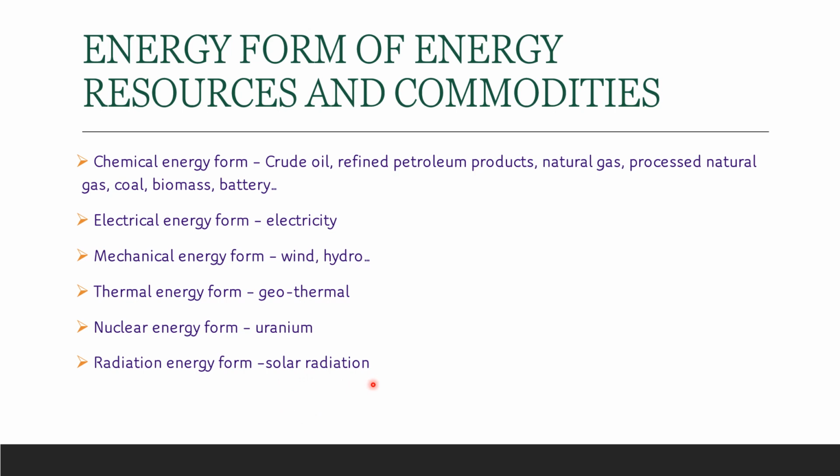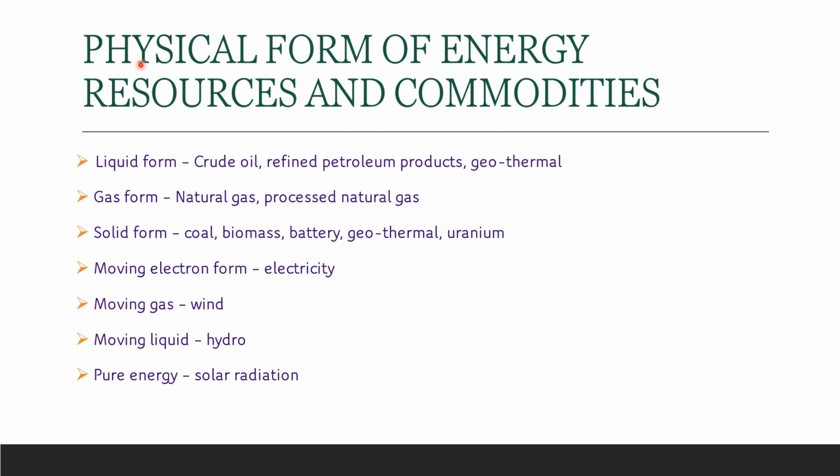So solar radiation is an example of radiation energy form. Uranium is an example of nuclear energy form. Geothermal is an example of thermal energy form. Wind and hydro is an example of mechanical energy form. Electricity is an example of electrical energy form. And under chemical energy form, we have various examples: crude oil, refined petroleum products, natural gas, processed natural gas, coal, biomass, battery. So these are the various forms of energy.